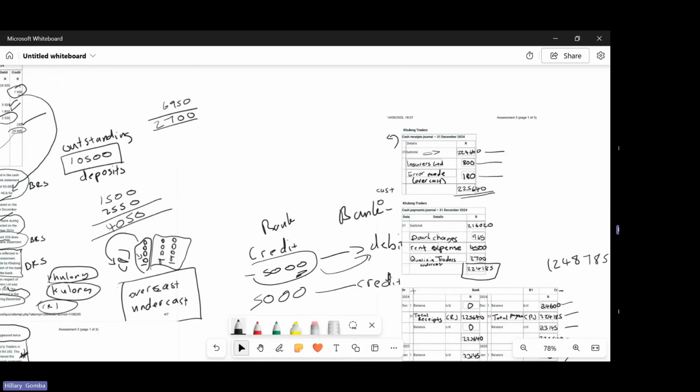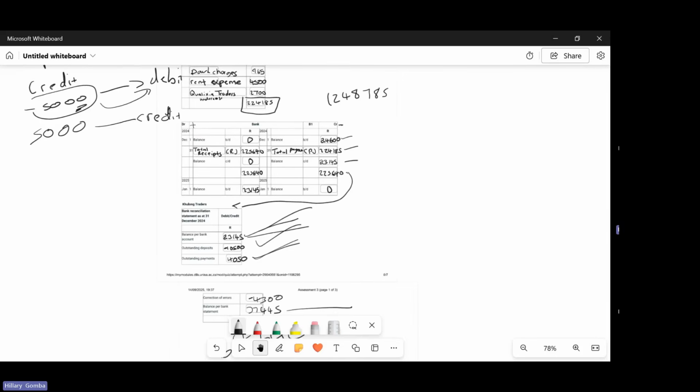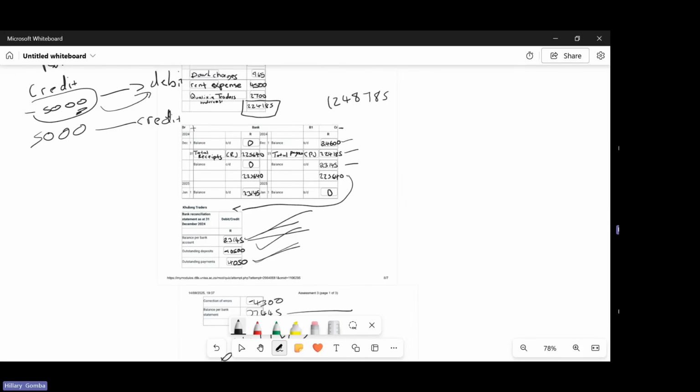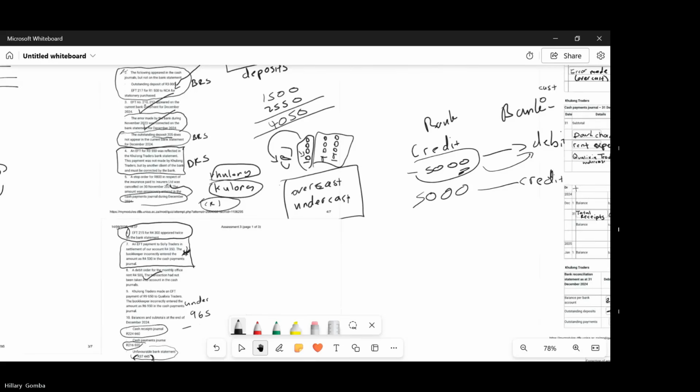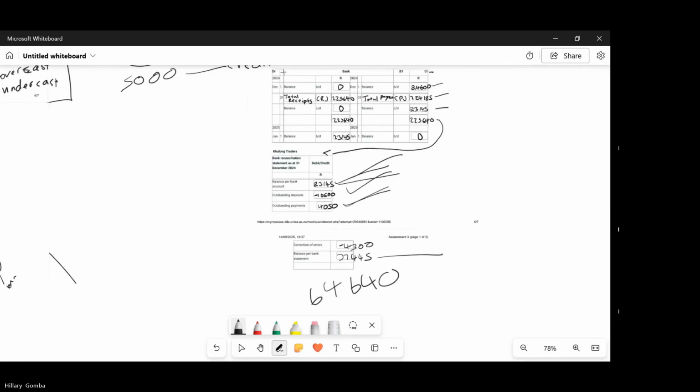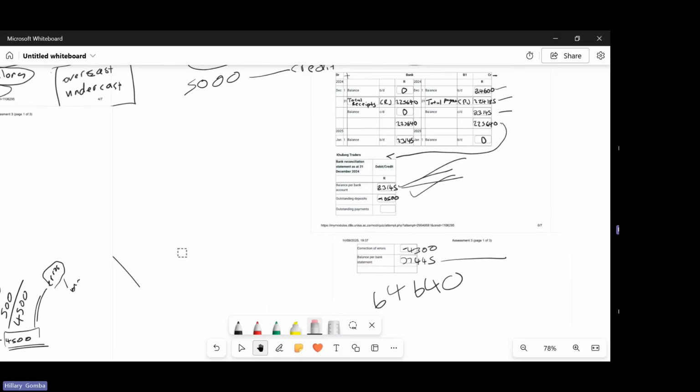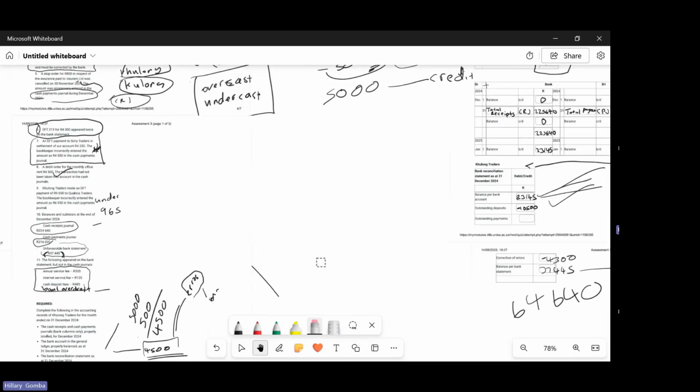Because we have our debit balance of bank, which is 23,145, and then outstanding deposits of 10,500, and then we had outstanding payments of 4050, and then the correction of error, which they entered twice on the bank statement, and then the balance. I think the balancing figure would be this one here, reason being there may be other payments that they didn't show on this one.